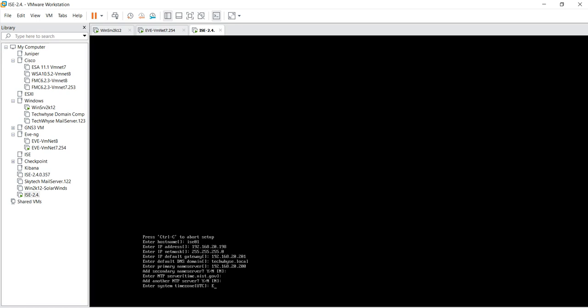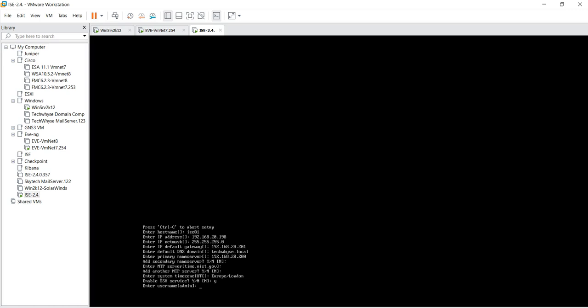You can see my time zone. And if you are in, for example, Nigeria, you can select Africa/Lagos. I want to enable the SSH service.